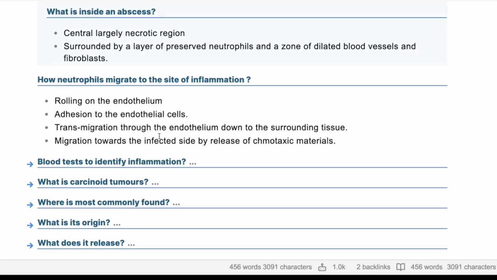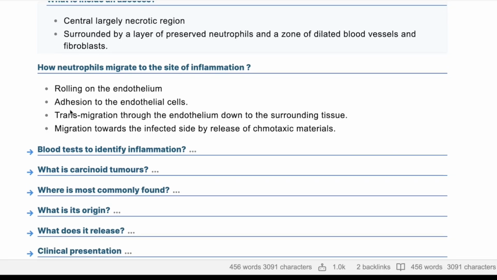Yes, rolling. Well done. You got it all. Well done. I'm not going to even repeat it. So rolling, adhesion, transmigration, and chemotaxis.